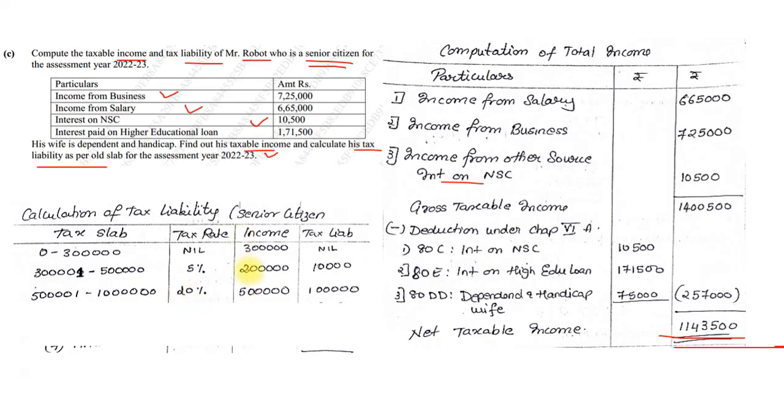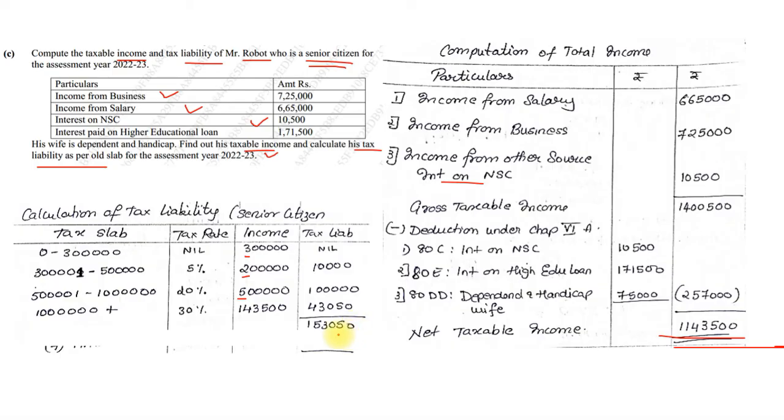So 3 plus 2 is 5, so we take another 5 lakhs, complete 5 lakhs. 20% of 5 lakh is 1 lakh. Now look at this very carefully. 5 lakh plus 2 is 7 lakh plus 3 is 10 lakh, done. So only 1,43,500, that is the difference between 11,43,500 and 10 lakh, will be taken at 10 lakhs and above. So 30% of 1,43,500 comes to 43,050. We add up, that is our total tax liability.